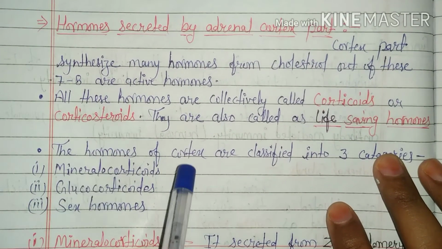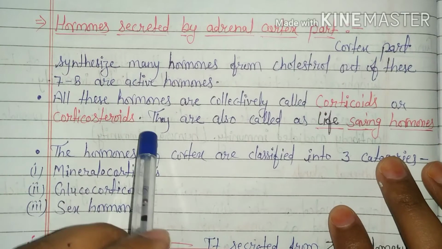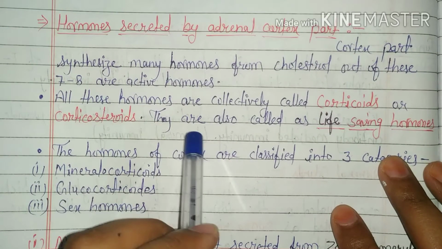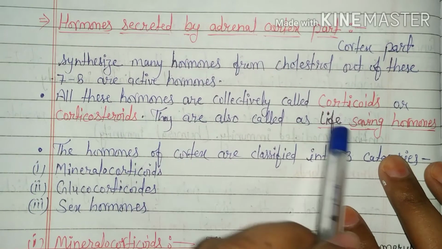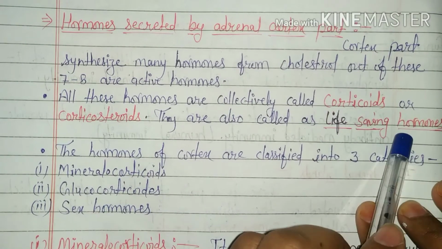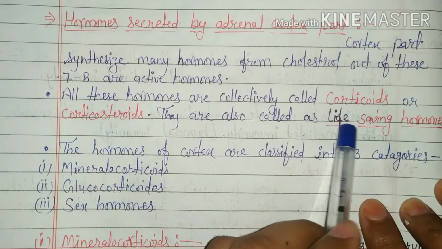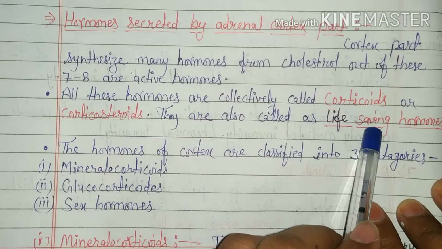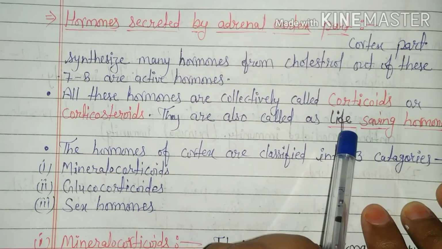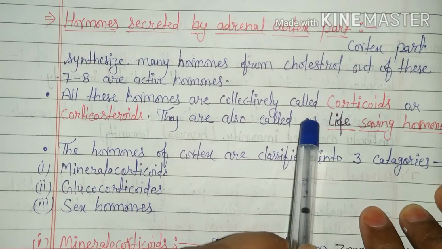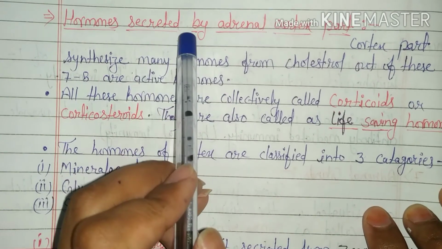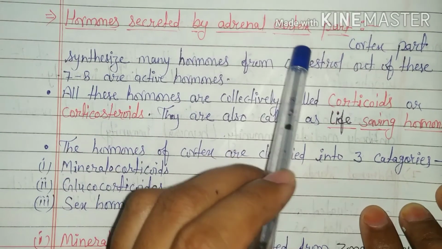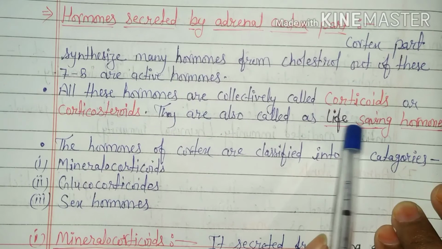So, the nature of these hormones is steroid. They are also called life-saving hormones. Important point: those hormones which are secreted by the adrenal cortex part are also called life-saving hormones.